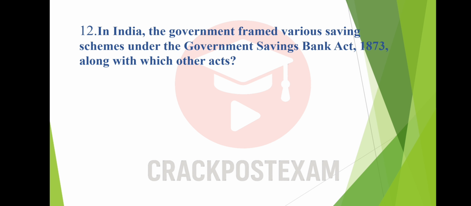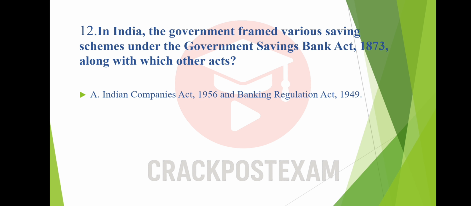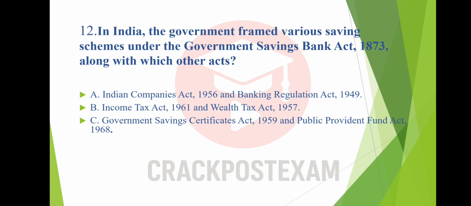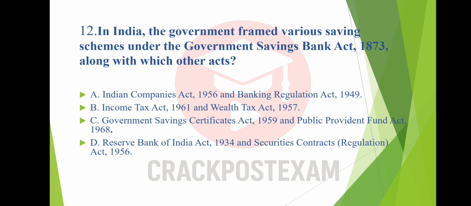Question number 12. In India, the government framed various savings schemes under the Government Savings Bank Act 1873, along with which other acts? Option A. Indian Companies Act 1956 and Banking Regulation Act 1949. Option B. Income Tax Act 1961 and Wealth Tax Act 1957. Option C. Government Savings Certificate Act 1959 and Public Provident Fund Act 1968. Option D. Reserve Bank of India Act 1934 and Securities Contract Regulation Act 1956.